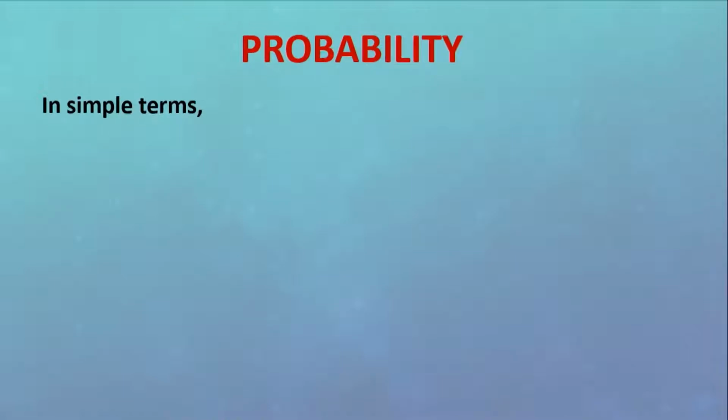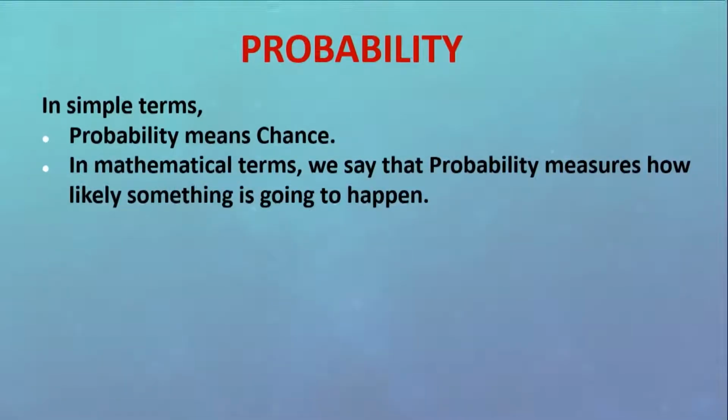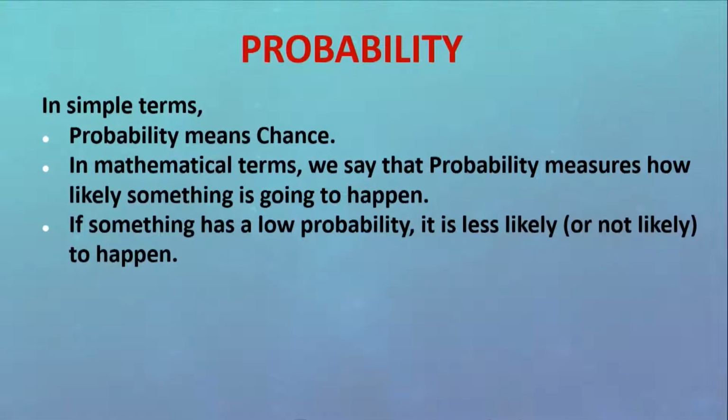Now, let's see what is probability. In simple terms, probability means chance. In mathematical terms, we say that probability measures how likely something is going to happen. If something has a low probability, it is less likely to happen.